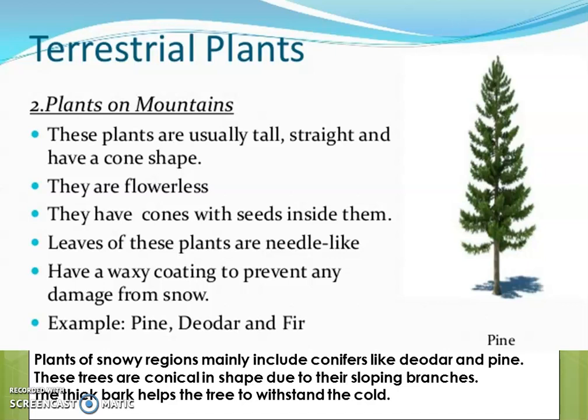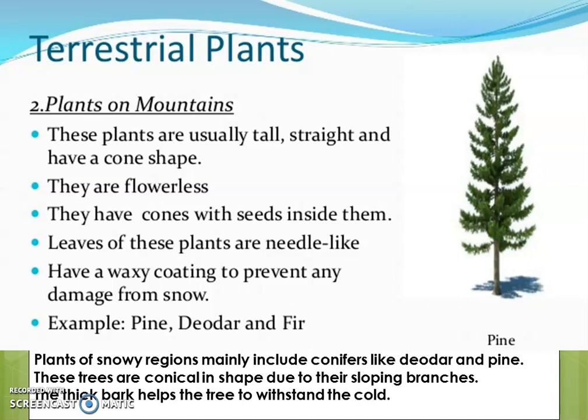Leaves of this plant are needle-like. They have a waxy coating to prevent any damage from snow. Now, what are the examples of these plants? Pine, deodar, and fir. Plants of snowy regions mainly include conifers like deodar and pine. These trees are conical in shape due to their sloping branches.